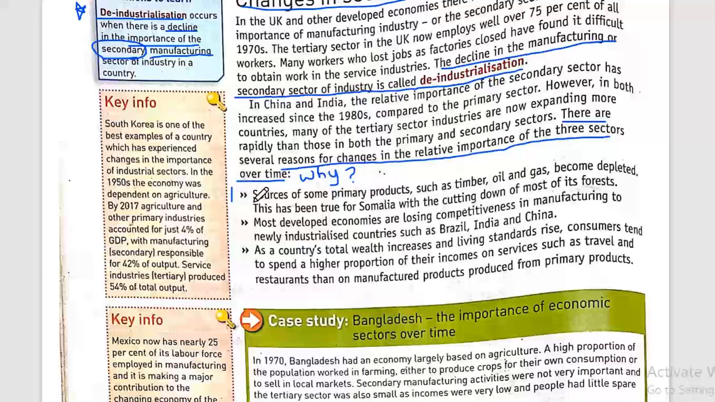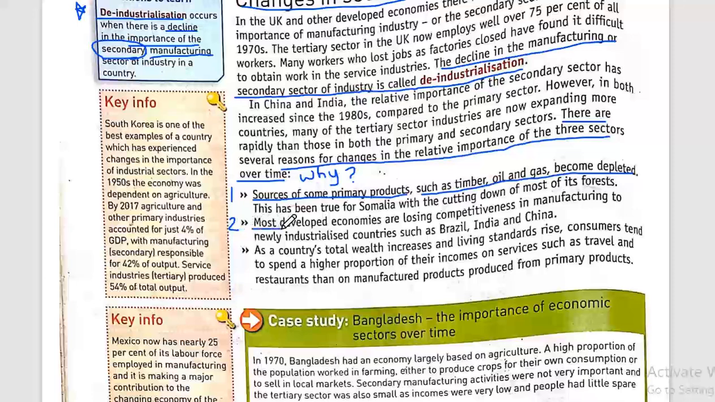The first reason is that sources of some primary products such as timber, oil, and gas become depleted. This has been true for Somalia with the cutting down of most of its forests. So the raw materials that the primary sector was depending on have become depleted, so it's going to change the importance of the primary sector.